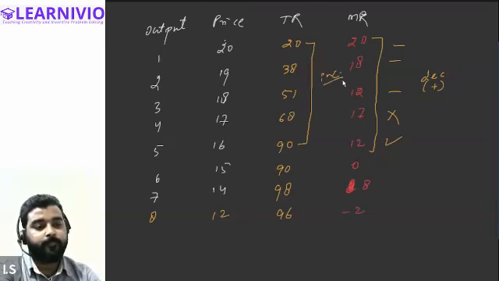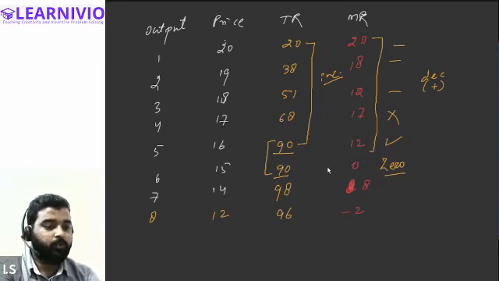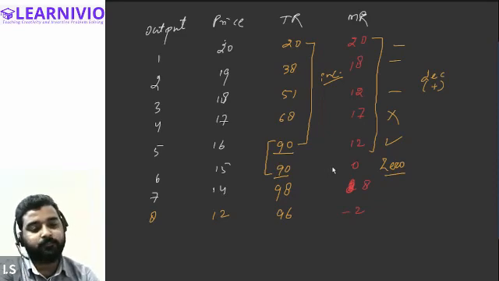All right. And similarly, when the marginal revenue becomes 0, when there is 0 marginal revenue, then total revenue becomes constant. You can see it was 90, it is still 90. So when marginal revenue is becoming 0, total revenue is constant. And at 0, marginal revenue is at its maximum. Okay, it is not at maximum.